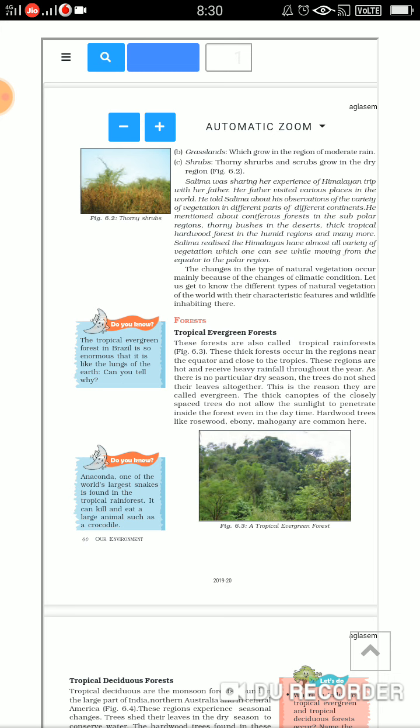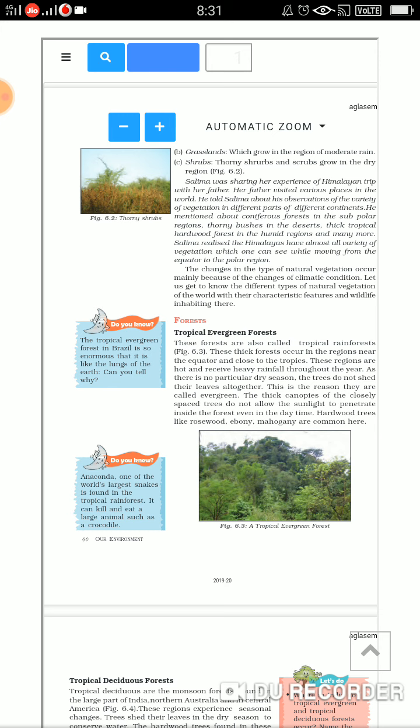Now Salima is sharing her experience of a Himalayan trip with her father, and her father has visited various places in the world. So he just told her about the variety of vegetation he found in different parts of different continents. Fine. He talked about coniferous forests. He talked about polar regions, thorny bushes that are found in the deserts. Then he talked about so many things.